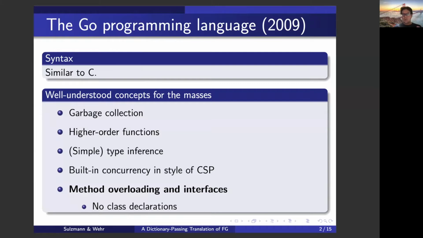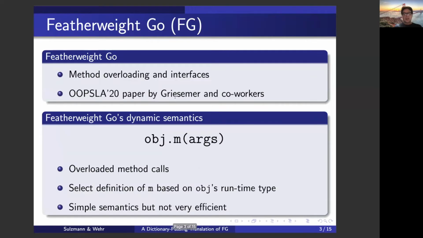I should say that Go does not support class declarations as found in C++ and Java, but it comes with a specific form of method overloading and interfaces. That fragment of Go that covers method overloading and interfaces is referred to as Featherweight Go, and it has been specified in a recent paper.